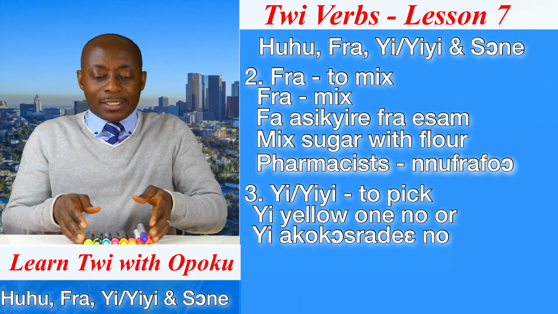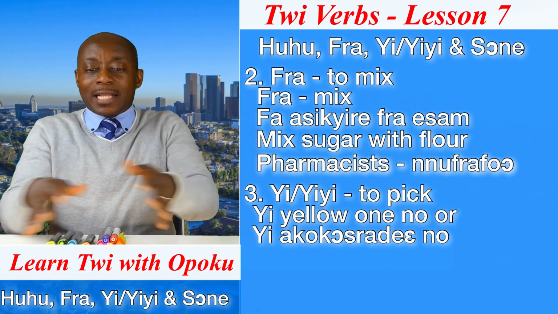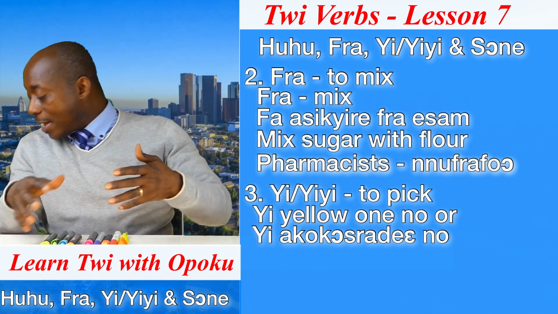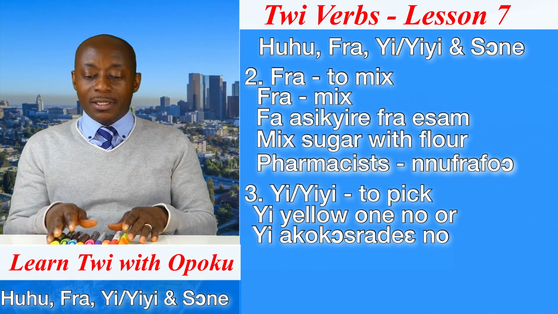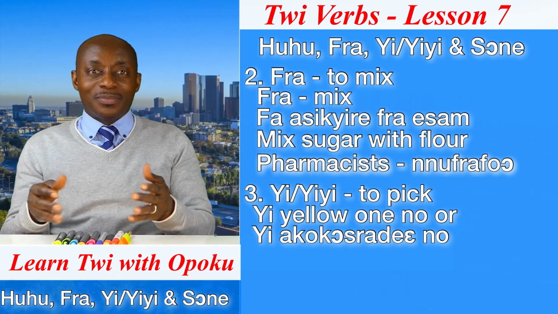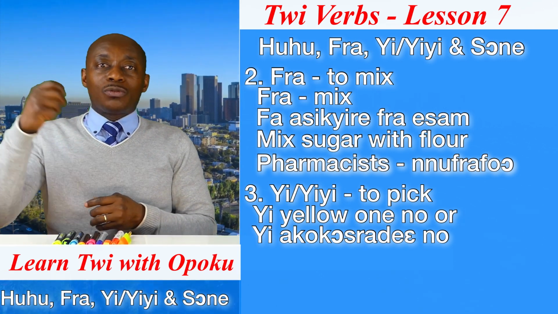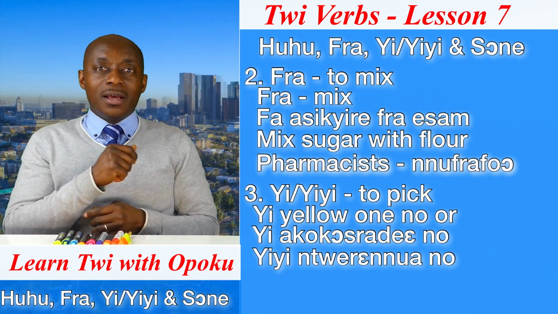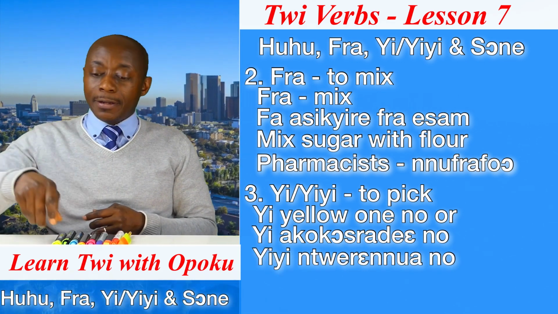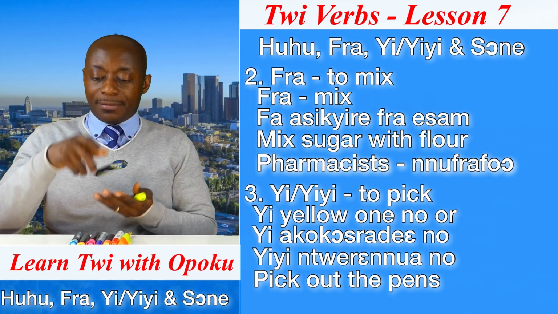So assuming the pens are mixed with other things, and I want you to pick out the pens, then I will say yiyi ntwireniano, meaning pick out the pens.